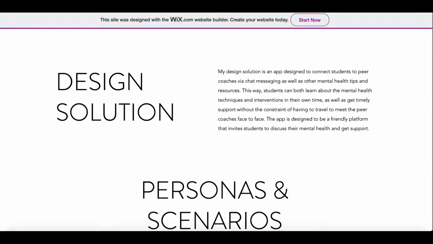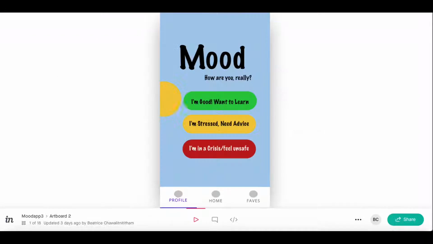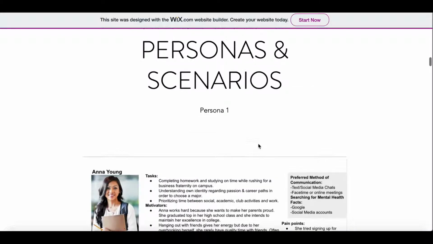My design solution is Mood. Mood removes the need for student and coach to connect in person for those of them who cannot do that. And this allows them to get timely support without the constraint of having to travel and be on campus. The app is designed to be friendly and welcoming and also really simple to use because when students are stressed out, we do not want them to have to make too many decisions.